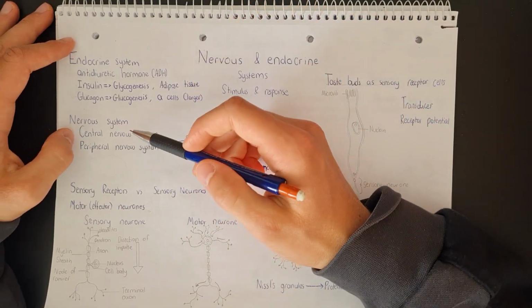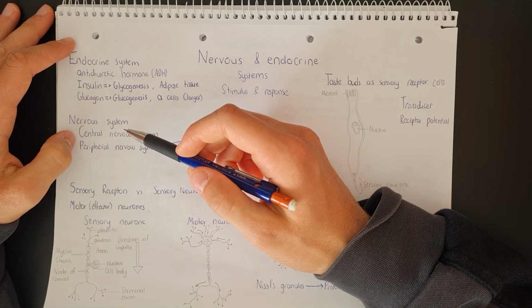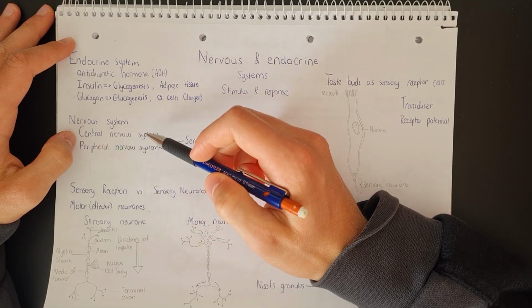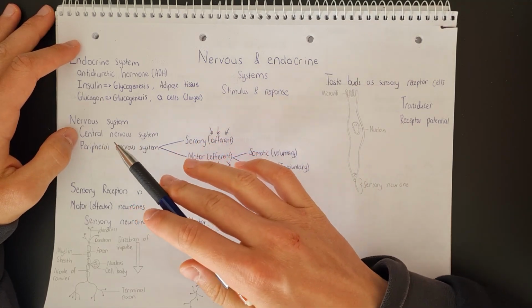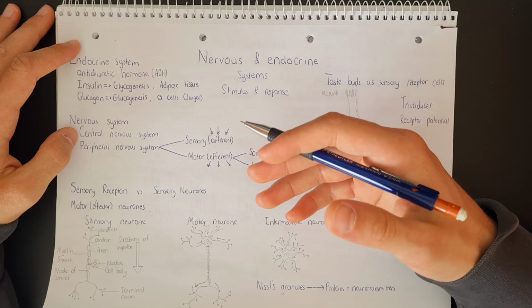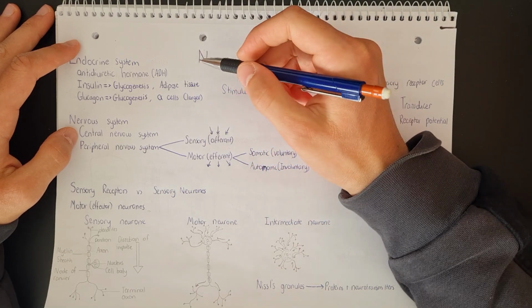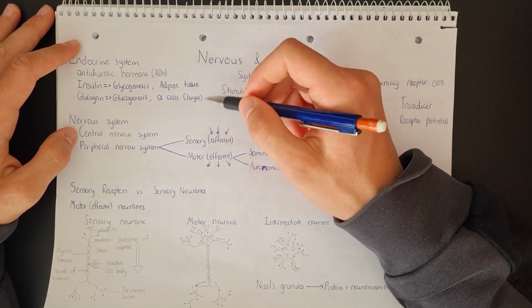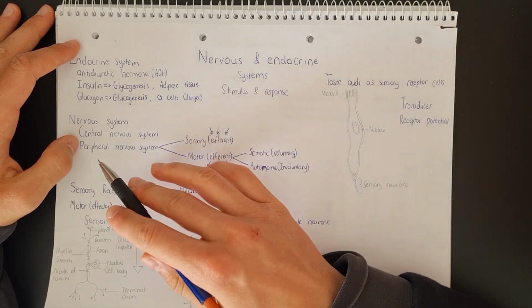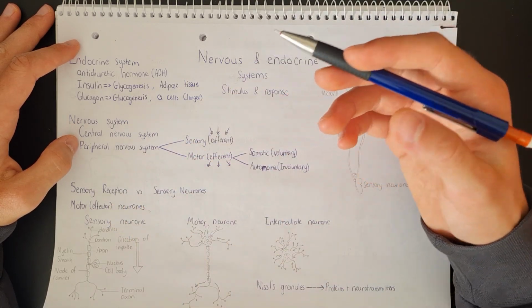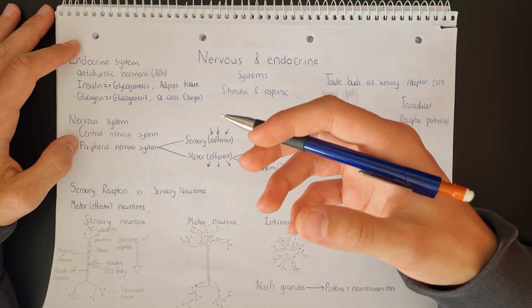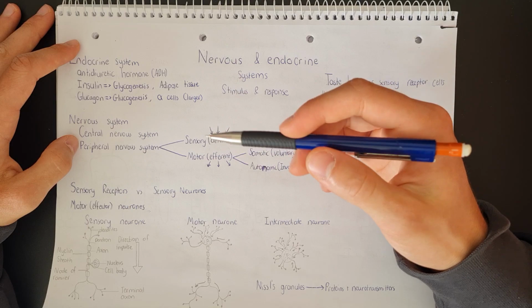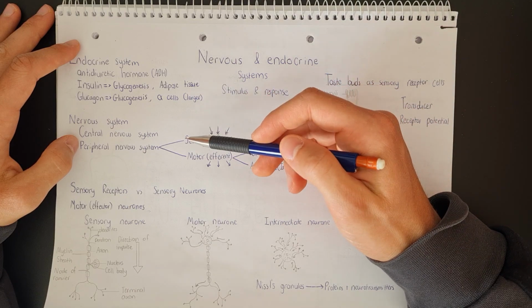Now, in the nervous system, there are two major divisions. There's the central nervous system, and there is the peripheral nervous system. Now, the central nervous system can be abbreviated as the CNS, and this is the brain and the spinal cord. The peripheral nervous system can be abbreviated as the PNS, and this is composed of pairs of nerves that originate from either the brain or the spinal cord.